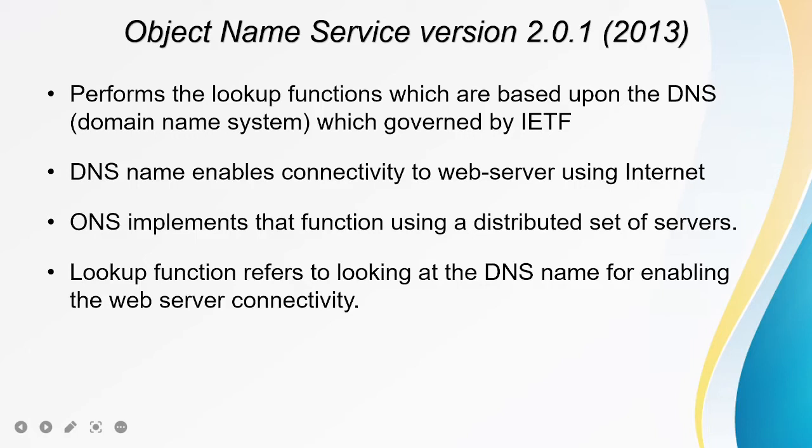The DNS enables the connectivity to the web server using the internet. Here the Object Name Service is going to implement the function using a distributed set of servers.